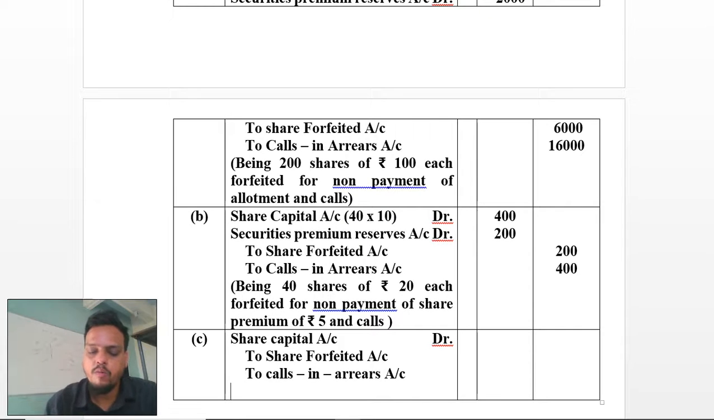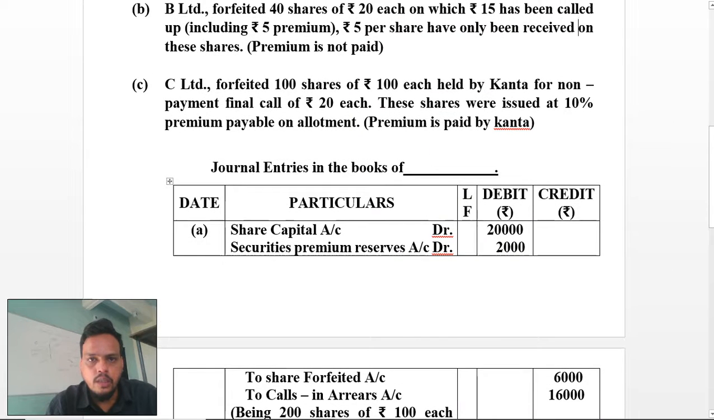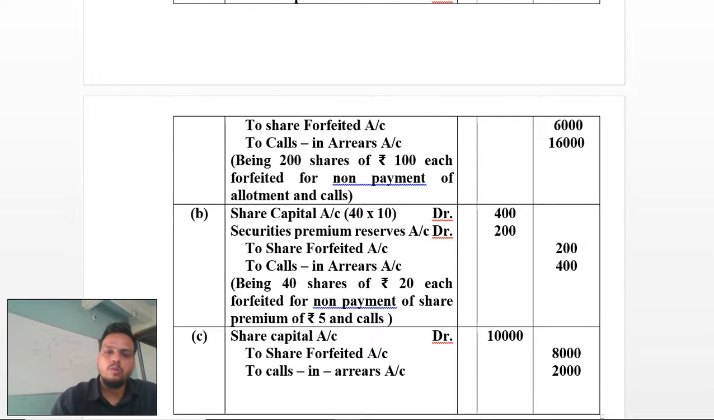Here the amount will be 100 rupees of 100 shares, which will be 10,000. The 10,000 has to be received. Out of that, the forfeiture of a share where 8,000 rupees has been received, whereas calls in arrears of rupees 2,000 has not been entered over here. Here you can see in the question also. It has been mentioned that 20 rupees of the final call is not received. So 20 rupees has been forfeited over here. 20 into 100 is equal to 2,000 rupees.